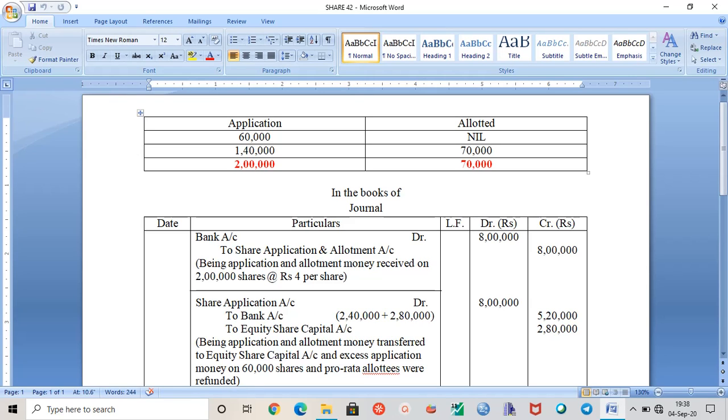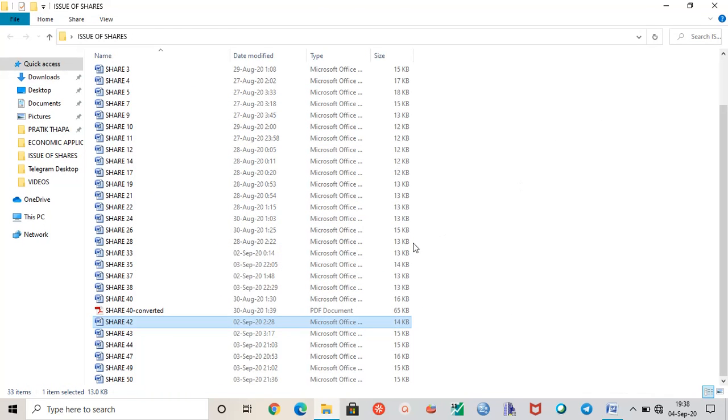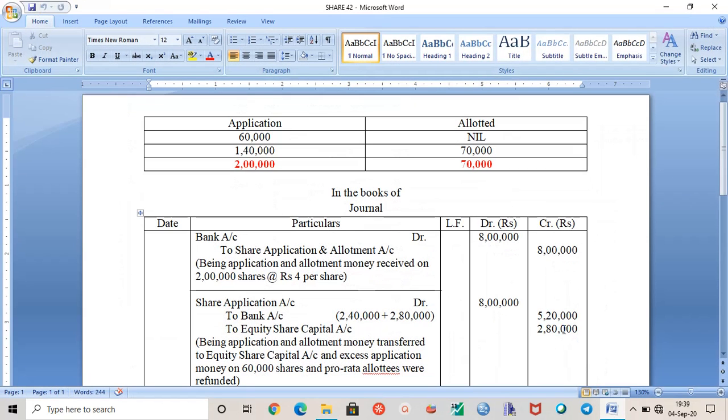Students, now we are in question number 42. From here, what you can see is that this is your main problem type of question. Whatever videos I'll be making further involving question number 42, 43, 44, 47, 49, and 50, those are your questions belonging to pro rata allotment and call scenario, as well as reissue of the forfeited number of shares.